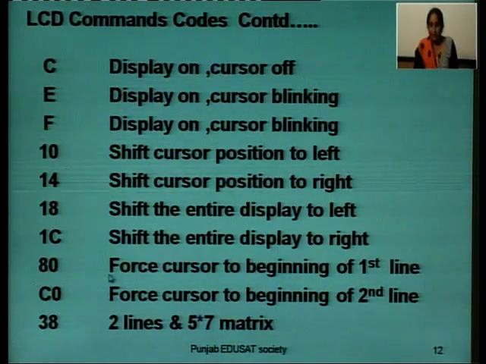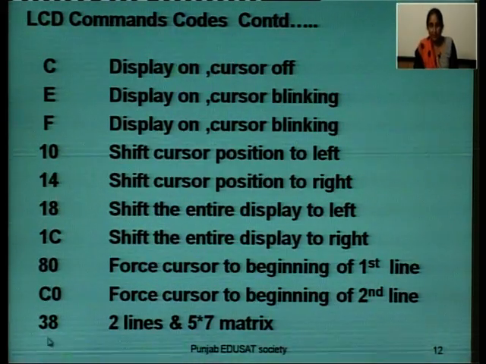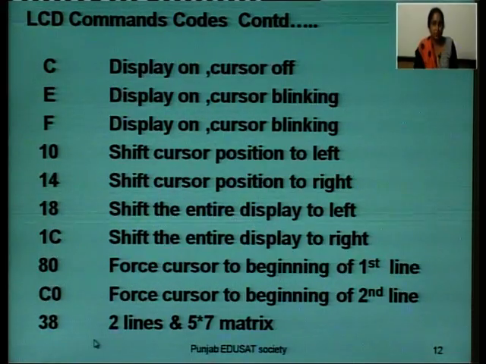80 in hexadecimal is used to force the cursor to the beginning of the first line. Next, C0 in hexadecimal is used to force the cursor to the beginning of the second line. 38 in hexadecimal is used for 2 lines and 5x7 matrix.